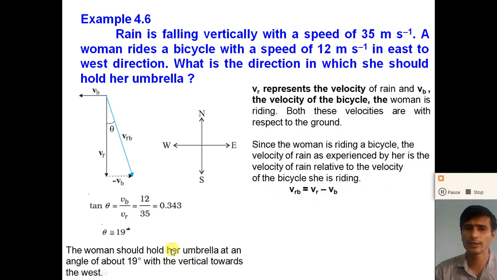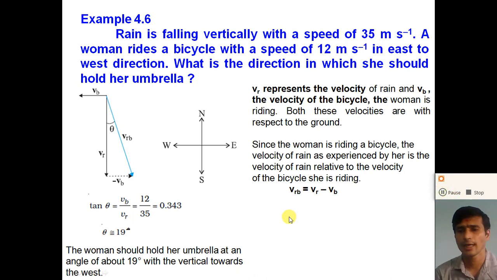Now at what direction should she hold the umbrella? For that we need to calculate the angle. As in the previous example, tan theta is equal to VB by VR, 12 by 35, and we get the angle 19 degrees. So the woman should hold her umbrella at an angle of 19 degrees with the vertical, towards the west direction. In both cases, the previous example 4.3 and this example 4.6, the answer is the same.